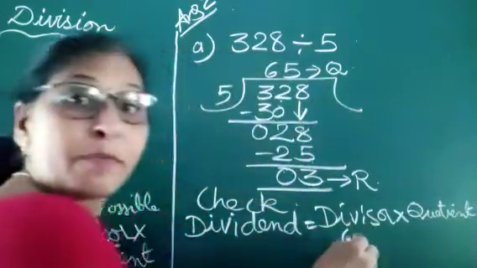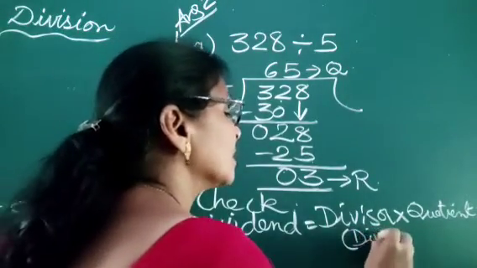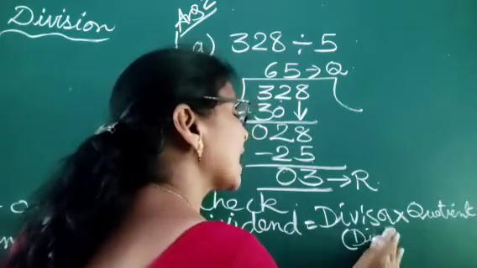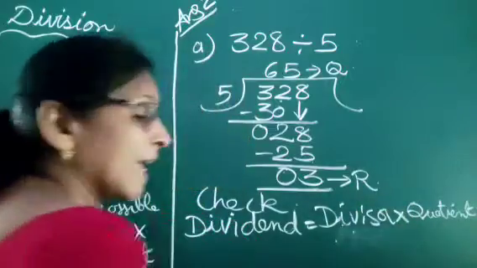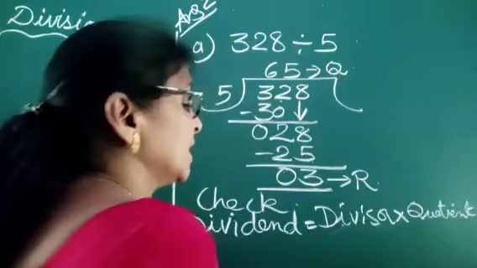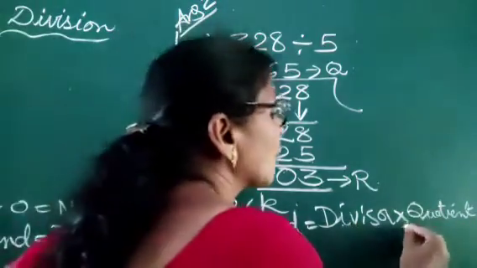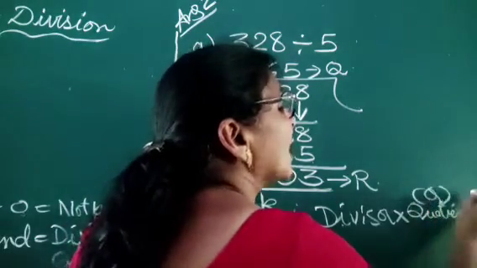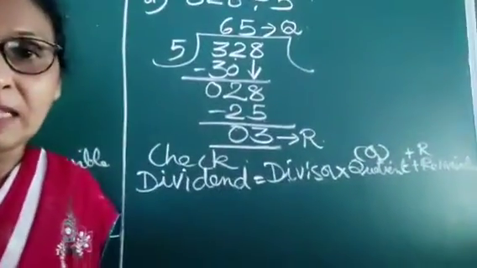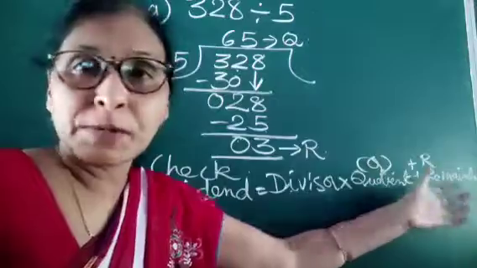In short form, we write dividend as D and divisor as d, and for quotient we write Q, and for remainder we write R. This is the formula, children: dividend is equal to divisor into quotient plus remainder.